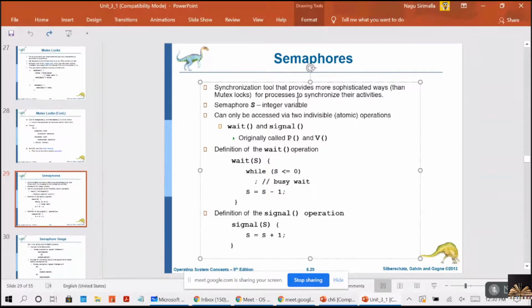Now let's consider the second process wants to use the printer. It will be executing this wait. When it is executing this wait, what will S be now? 0. 0 less than or equal to 0 is satisfied, so it will be in busy wait until S becomes positive. When will S be positive? When the first process releases the printer. When the first process is releasing the printer, it will execute the signal, which will increment the S value. Clear, guys?